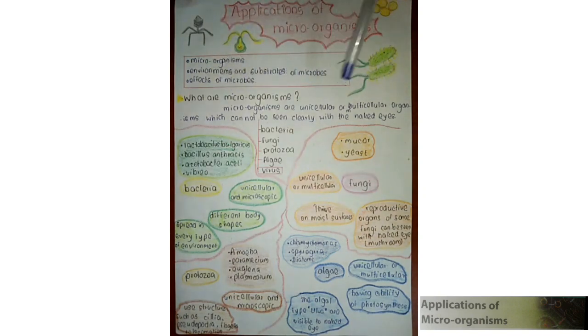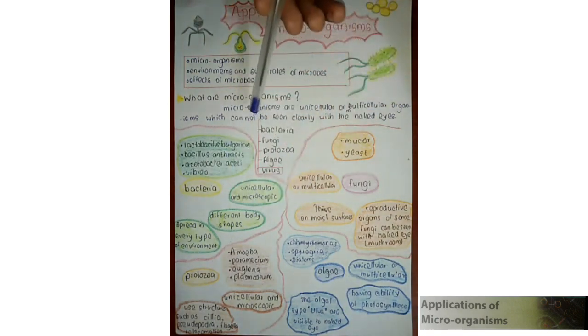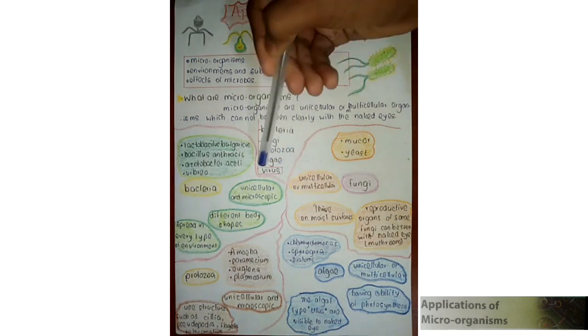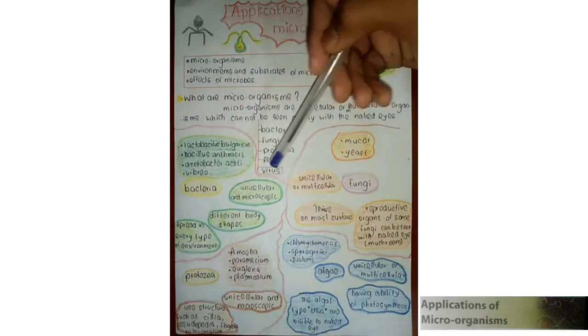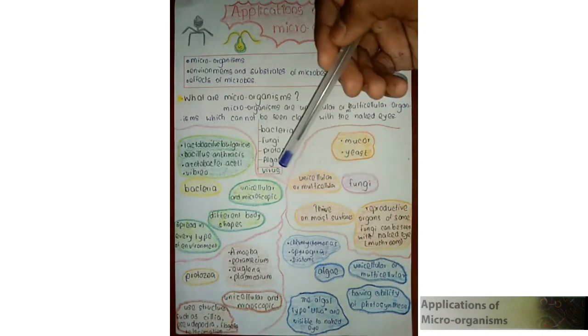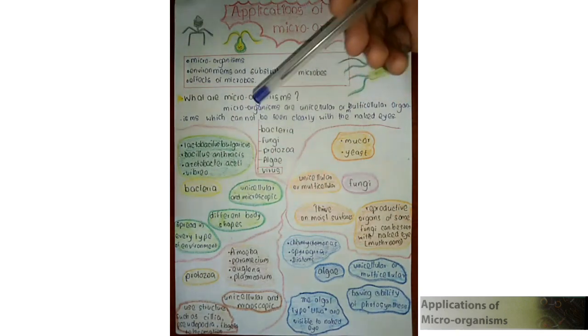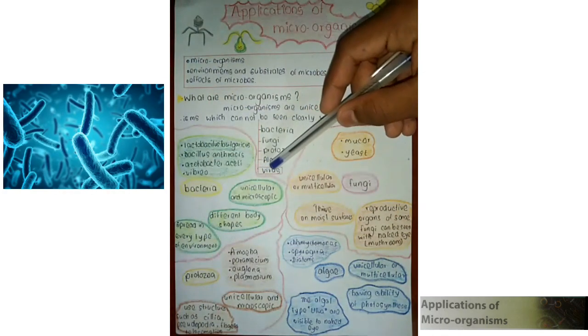Microorganisms are unicellular or multicellular organisms which cannot be seen clearly with our naked eye. Then we talk about categories of microorganisms. Microorganisms are mainly categorized into five types. They are bacteria, fungi, protozoa, algae, and virus. Virus is a special category among them because virus shows both living and non-living features, while the other four types only show living features.